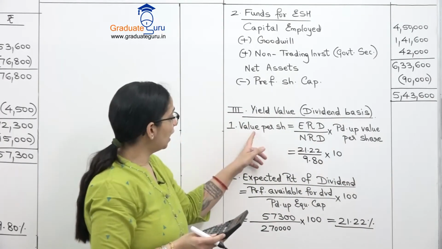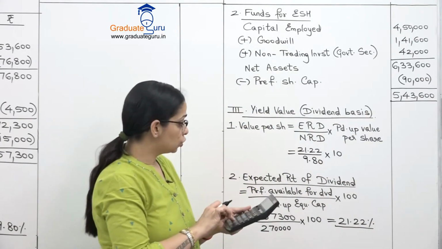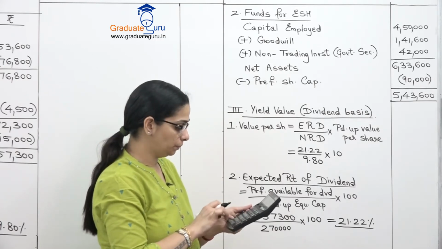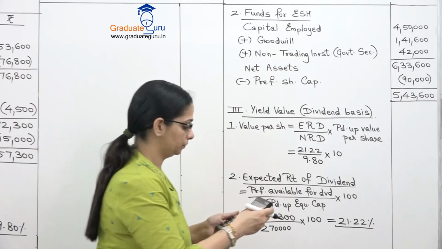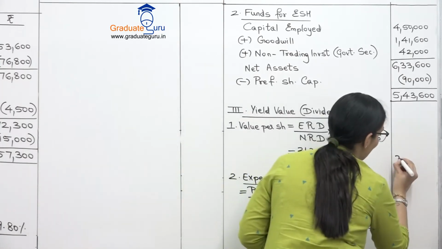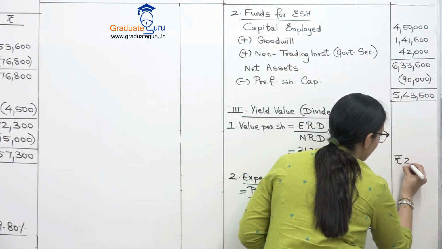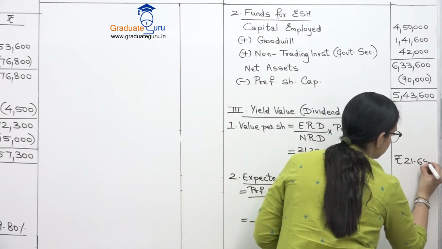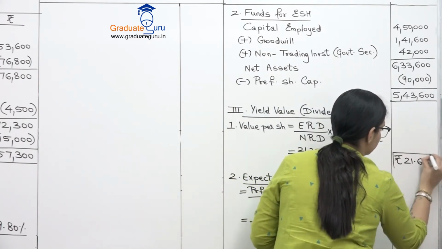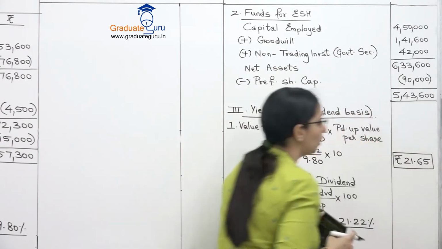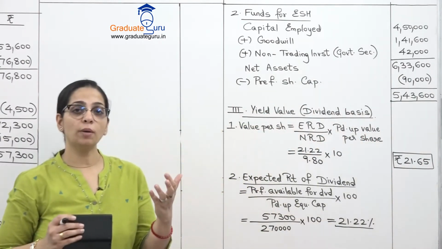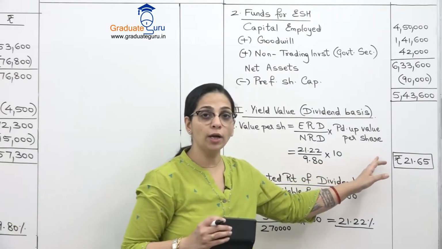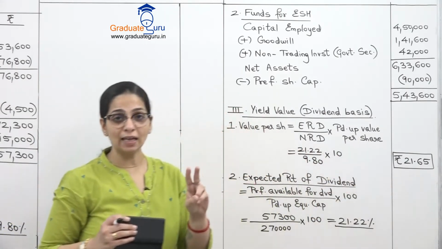Let's calculate our value per share. 21.22 divided by 9.80 into 10. So we get our next value, which is yield value based on dividends, 21.65. So हमारी पहली वैल्यू इंट्रिंसिक वैल्यू जो हमें आई थी that was 20.13. This is 21.65. So this is my second value.